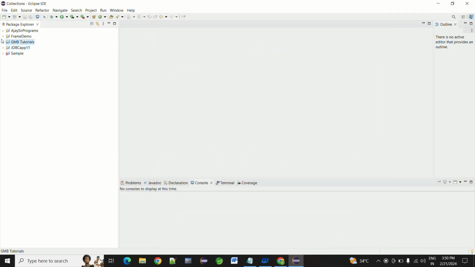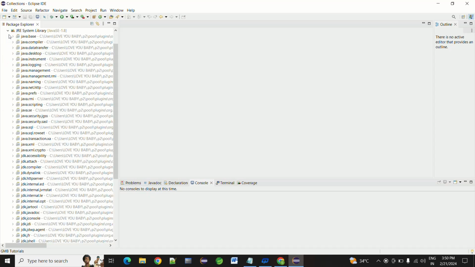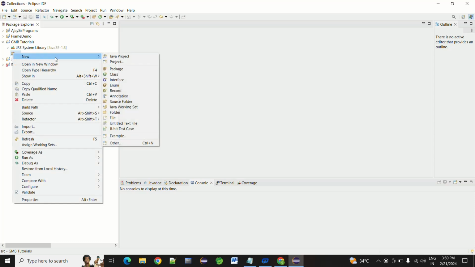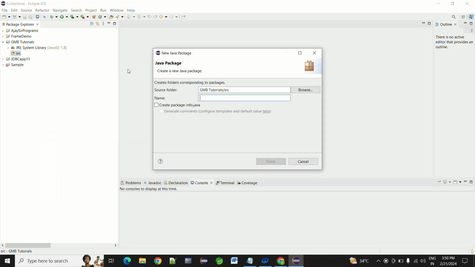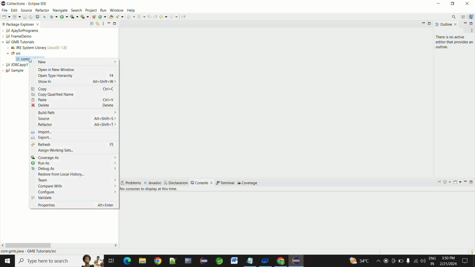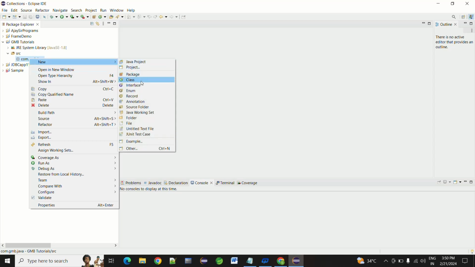Now I'm opening my project. Okay, all the files are also loaded. I don't have any package here. So now click on the src, new, and go to package, com.gmb.java. Click on finish. Now I got the package. Now right click on the package name, new, and go to class.